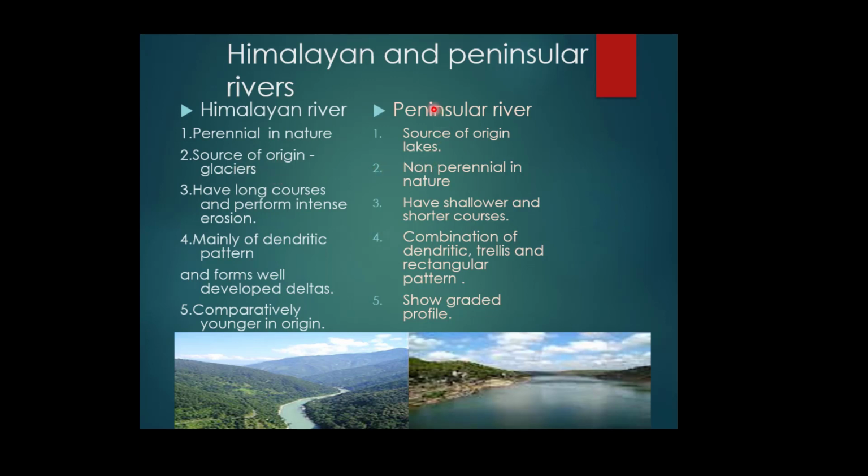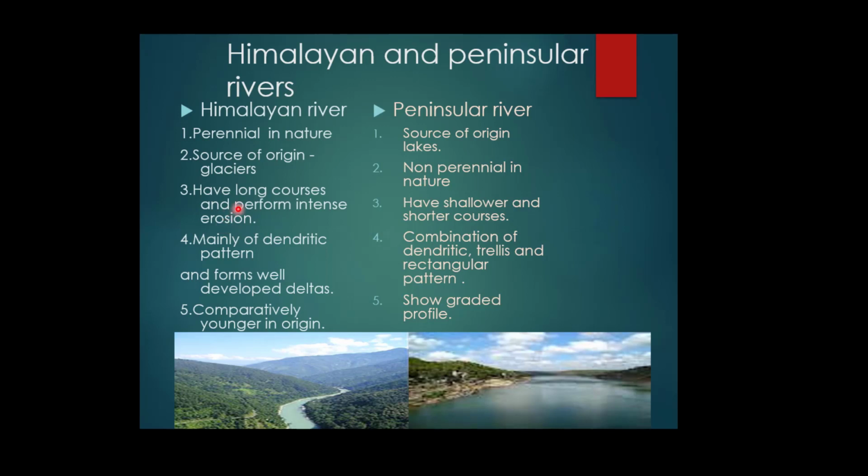And the peninsular rivers are not perennial in nature. They depend upon rainfall so that the volume of water may increase, but in the dry season the flow of water in the river is very low.